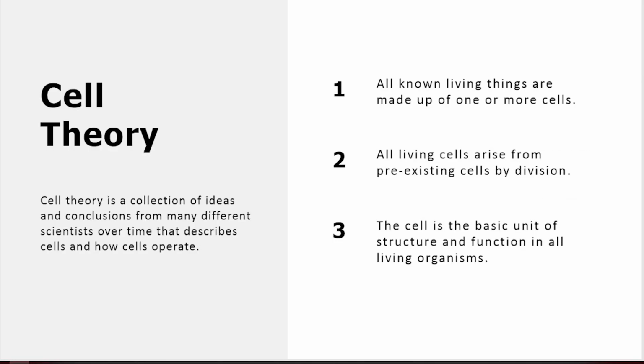Now, what is cell theory? Cell theory is a collection of ideas and conclusions from many different scientists over time that describes cells and how cells operate. Three main features of cell theory are: all known living things are made up of one or more cells. All living cells arise from pre-existing cells by division. The cell is the basic unit of structure and function in all living organisms.